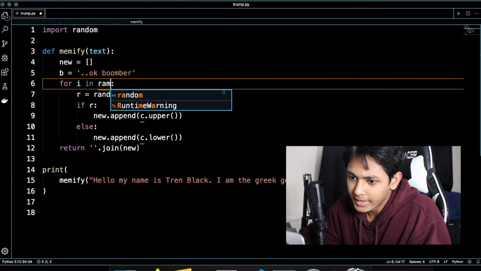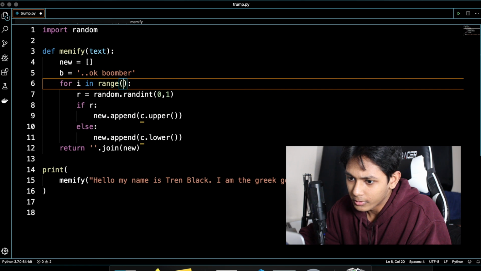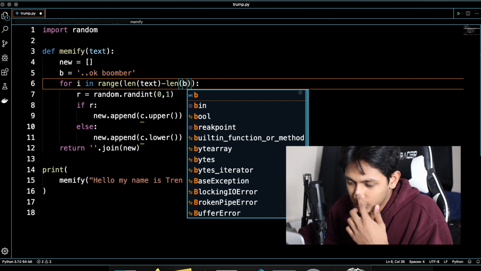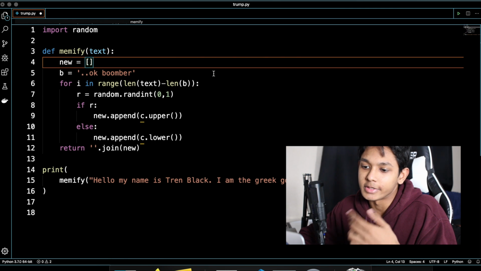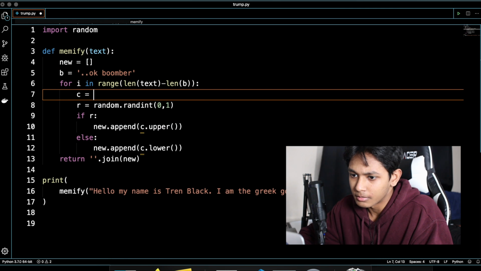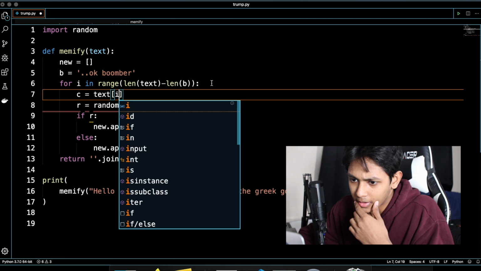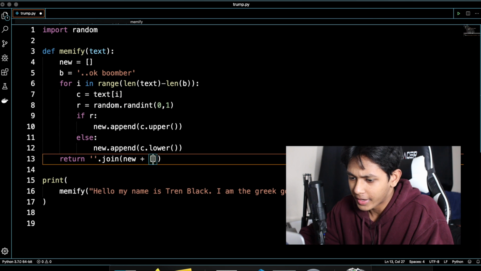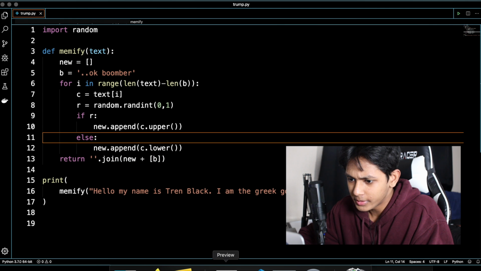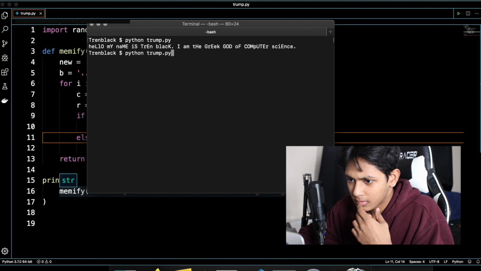Our word switches to index. For i in, we're gonna go through the range. It should go from 0 to the length of text minus the length of b, which would mean that the length of text has to be larger than the length of b. c can just become text at index i. And then at the end, we just add b to it. Would that work? Let's see.